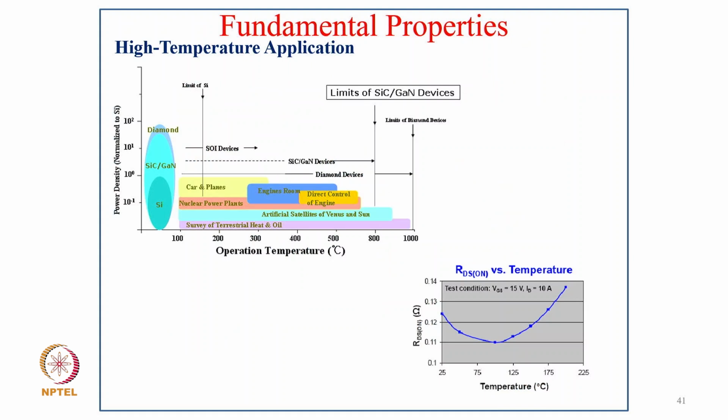Then high temperature operation. These new devices, like silicon carbide, can go to much higher temperature compared to silicon. Power density is also quite high for these because of the lower losses, and RDS(on) is also typically low in that case.